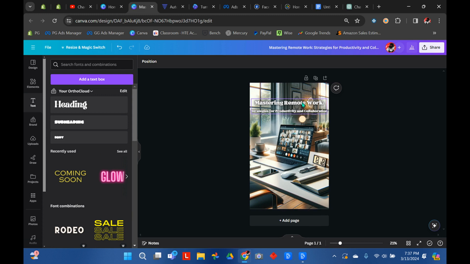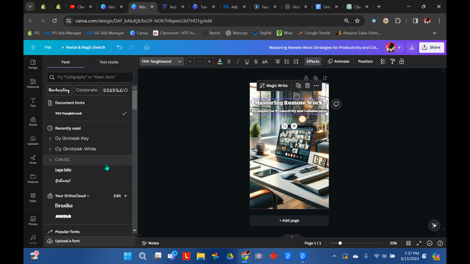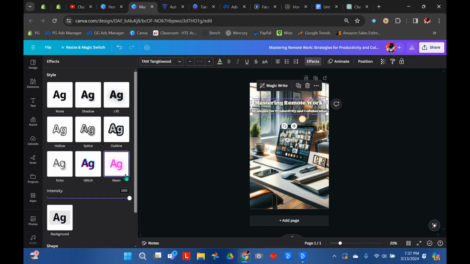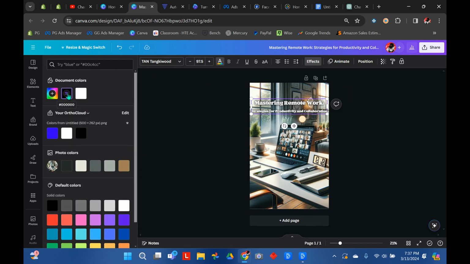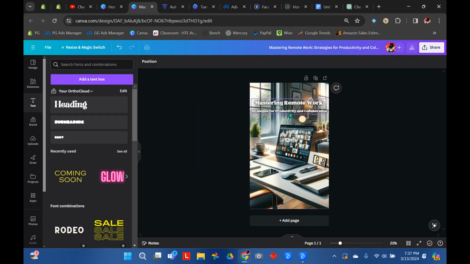Made the font how I wanted it, bigger for the title compared to the subtitle, and I changed the font by doing that. The size by doing this. Click effects, neon, and turn it all the way up, and then change the actual color of the text to black. And that'll make your title stand out on pretty much any background by doing that.